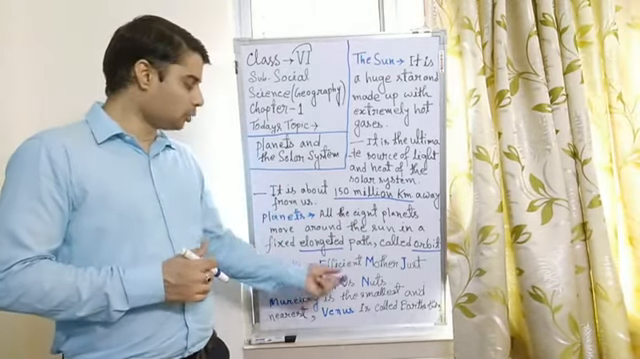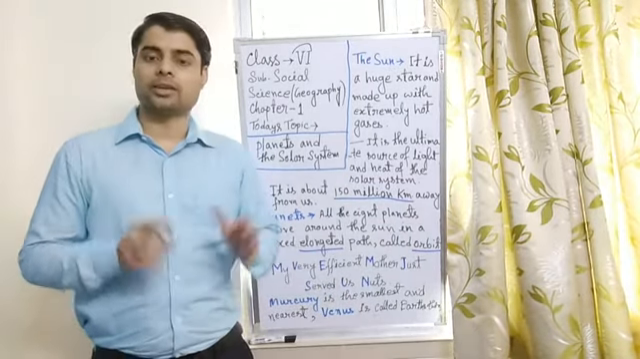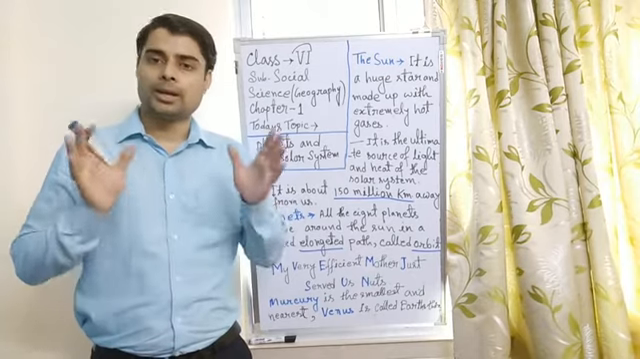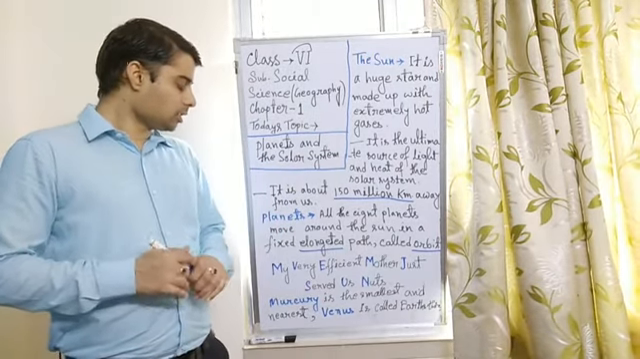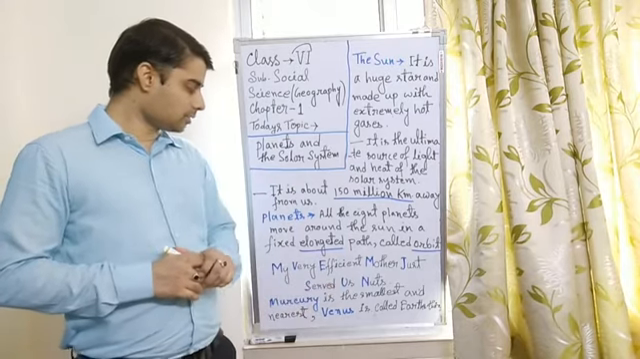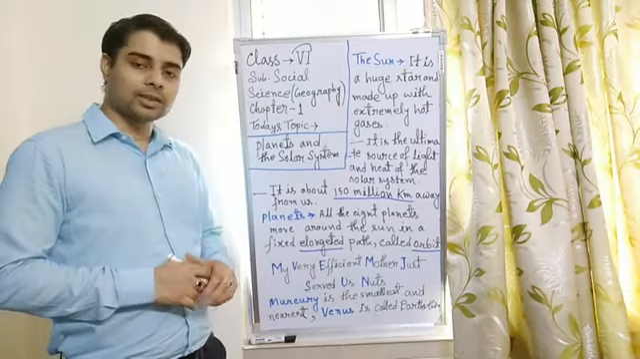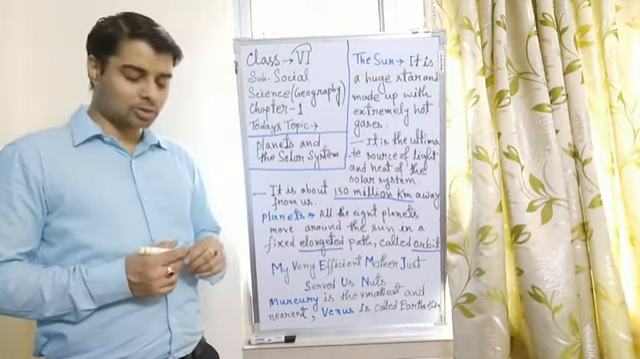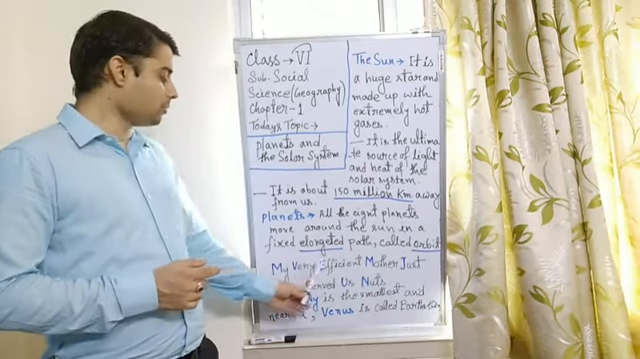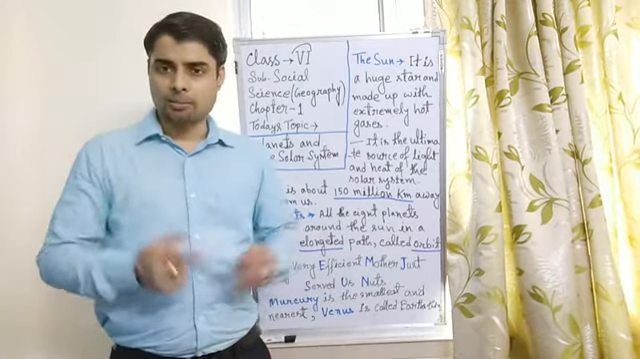So if we include Pluto with the 8 planets, then the total number of planets will be 9. If we want to remember this sequence, we have to add something else: My very efficient mother just served us nuts in a pot.